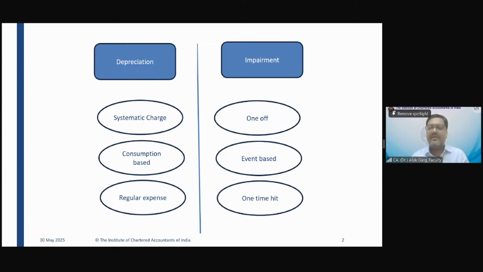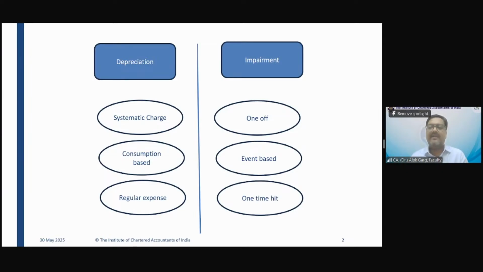Answer is no. I would prefer objective type answers, please write on the chat box. So when the car met with an accident, the value of the car has gone down significantly, right? Is it a depreciation? It is an accelerated depreciation kind of a thing, which is kind of an impairment.